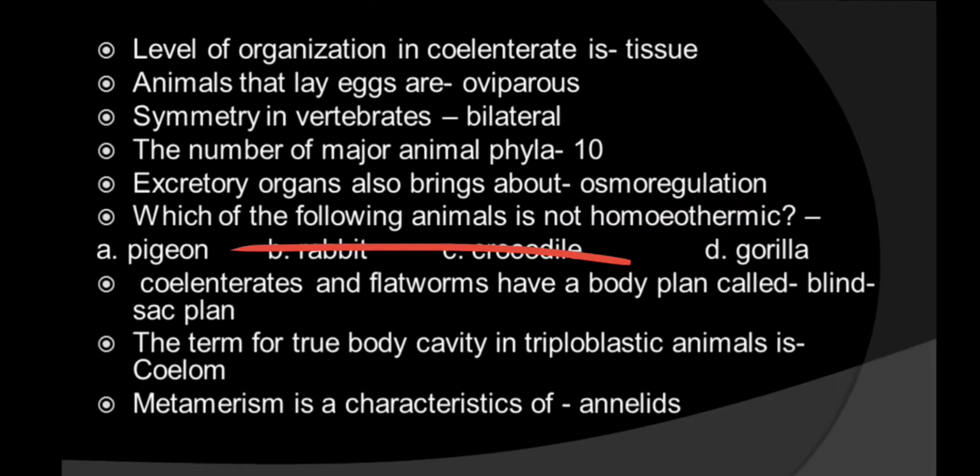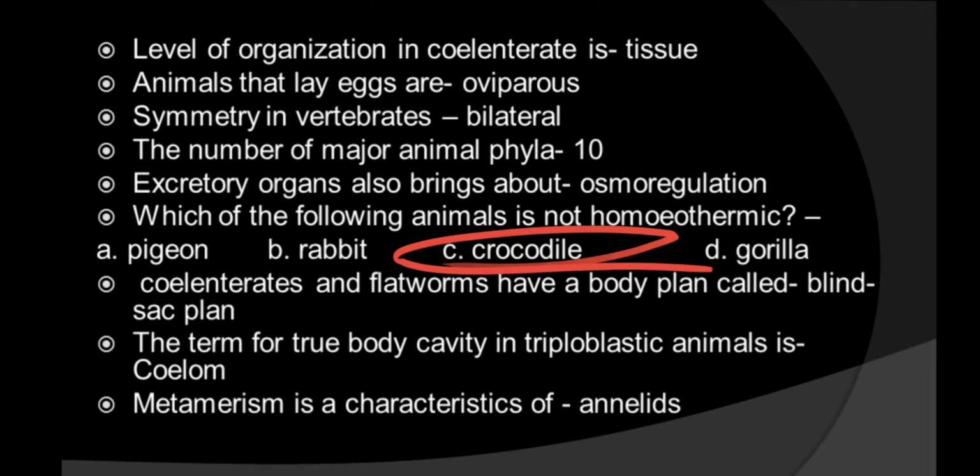You know that homeothermic animals are warm-blooded animals. So here you have to find all the warm-blooded animals except one. Which one? That is the crocodile. Crocodile is poikilothermic, meaning cold-blooded animal. Pigeon, rabbit and gorilla are all warm-blooded animals.